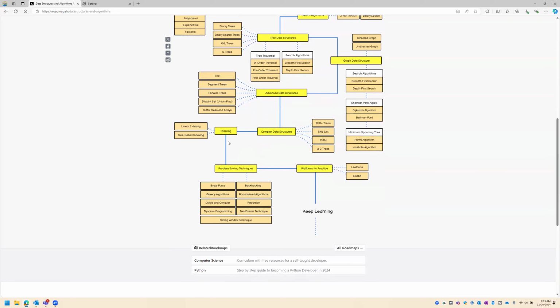Once we come to the indexing point, we will be coming to problem solving techniques, where we'll be learning some algorithms and methods to solve problems. These are real world problems, real world hackathon problems, or problems that you might encounter in your real life projects. So these will be very important.